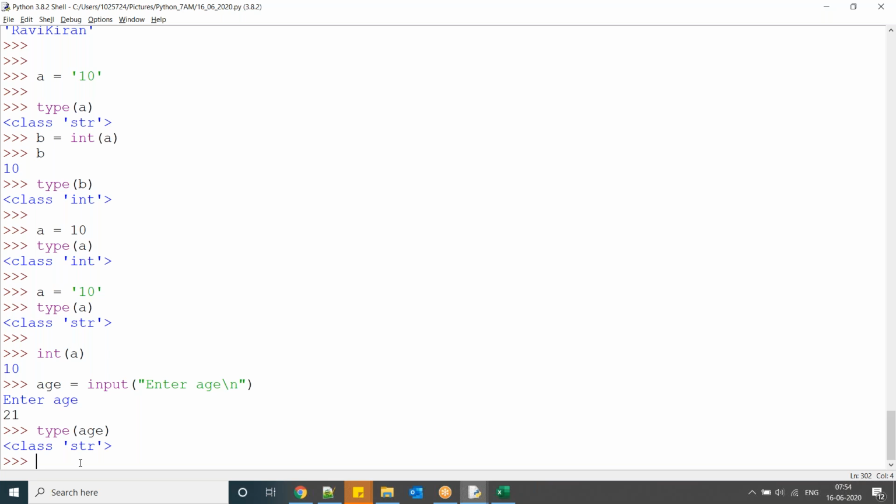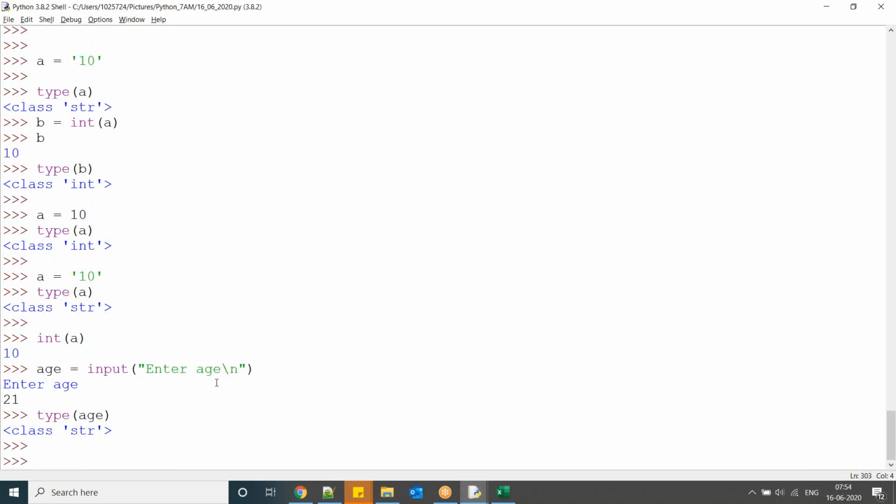So what I'm going to discuss: the input function by default is going to take a string data type. So here, subject1 equal to input of 'Enter subject1 marks'.